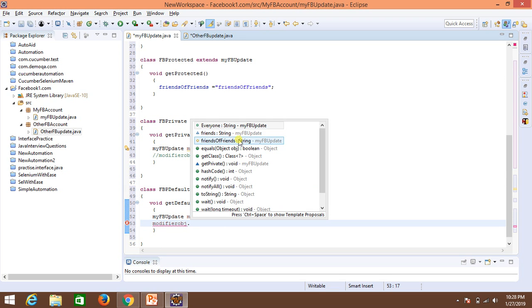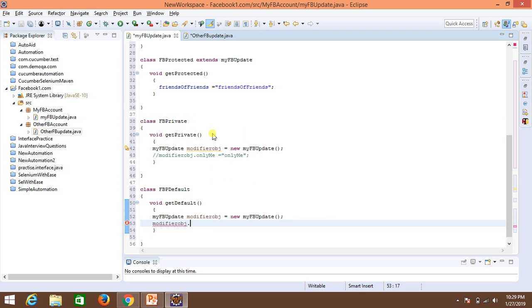Friends is available, friends of friends is available, everyone is available. Everyone is anyways available anywhere. Friends is available, but this one is not available unless you extend the class within the same package. Sorry, within the same package, yes it is, but we are checking for this one, default one. Friends is equals to my friends.